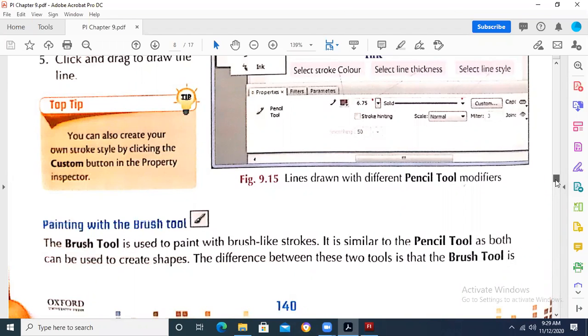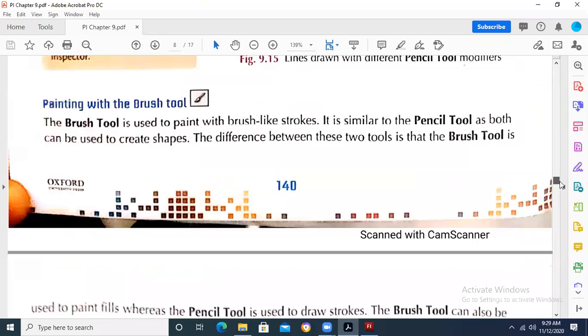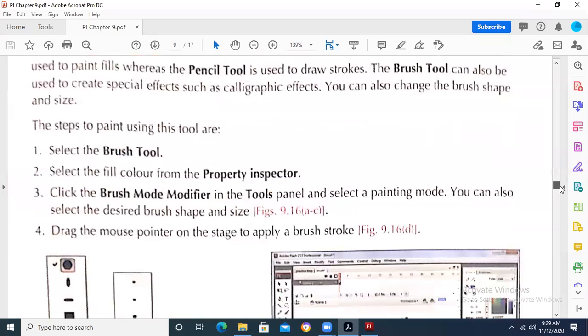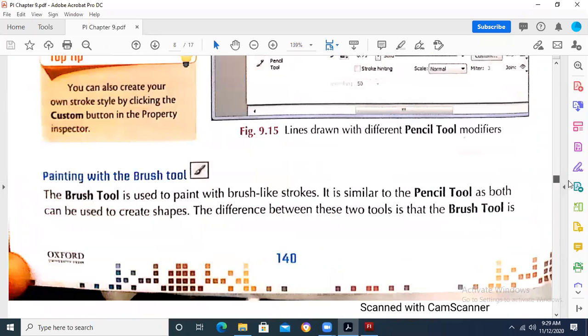Painting with the brush tool is also an option, and we had applied this brush tool, and we had seen that a number of options are there when we are applying the brush. Okay, so I would like to tell you this once again.